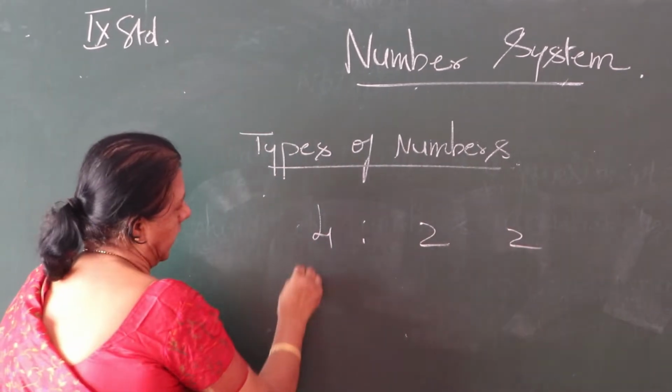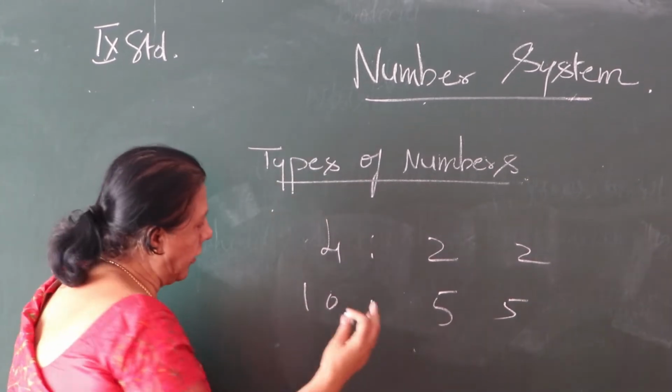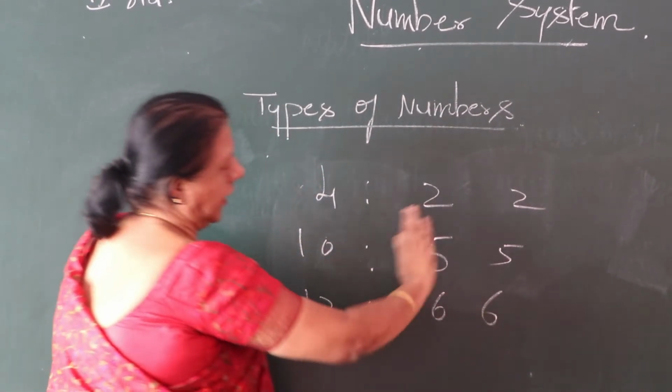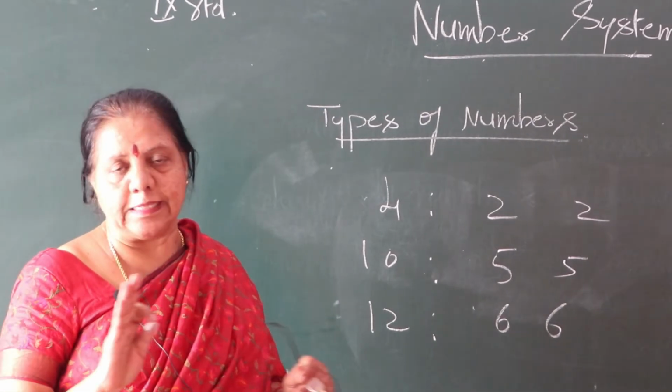Take 10, 5. Take 12, 6. Like that, we divide equally, so there is no decimal.